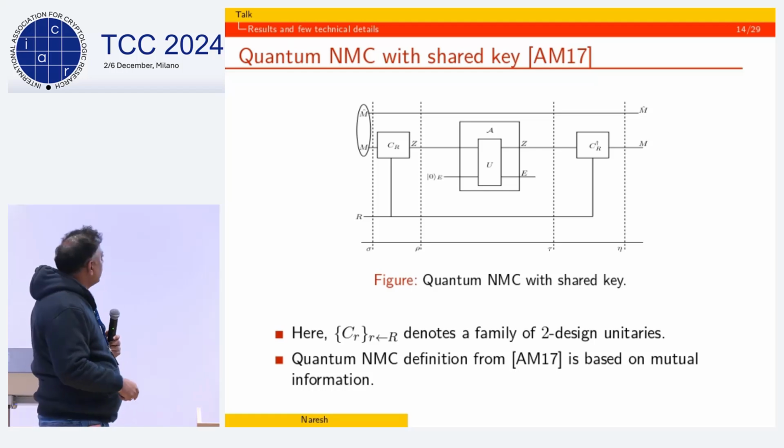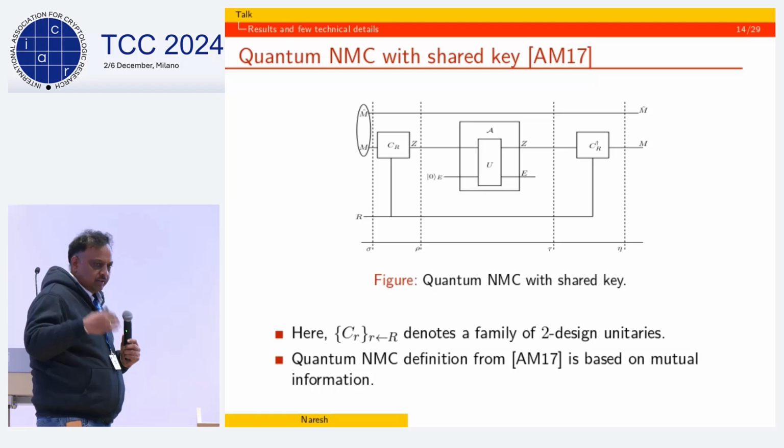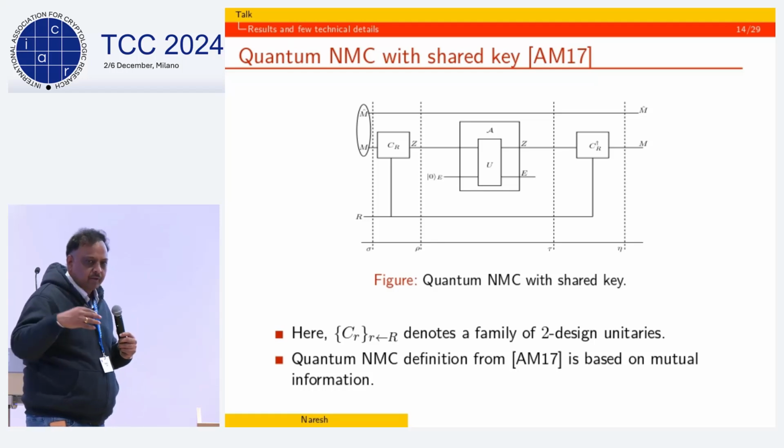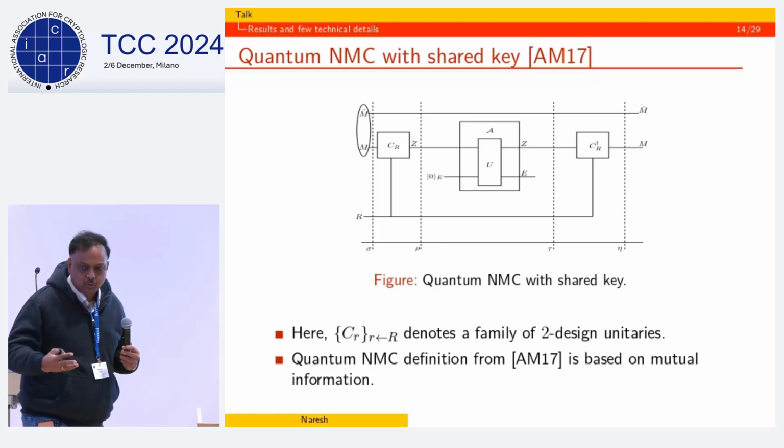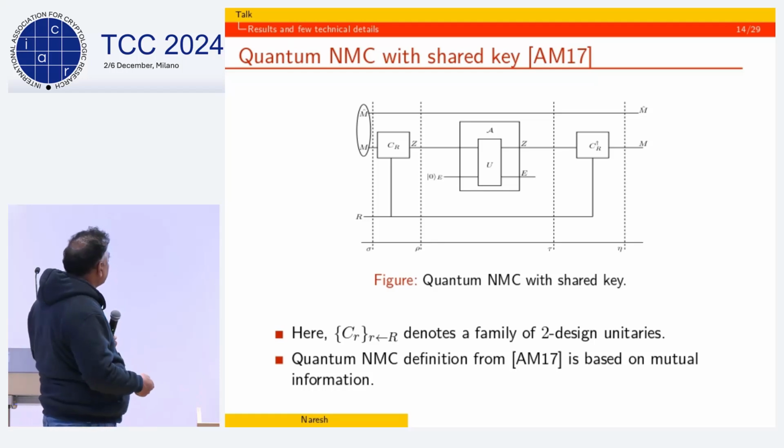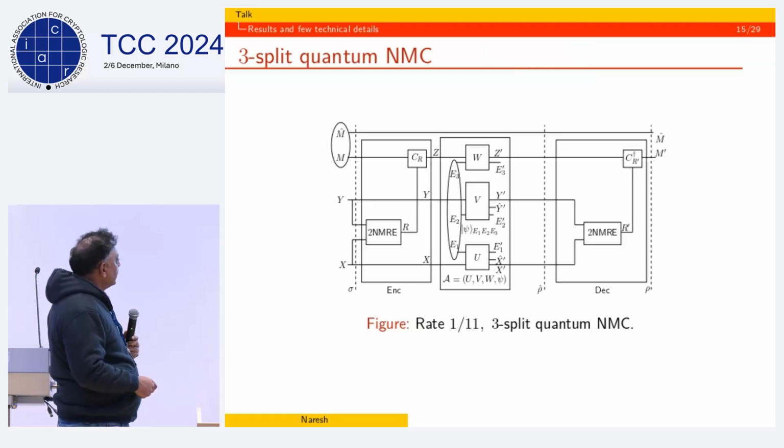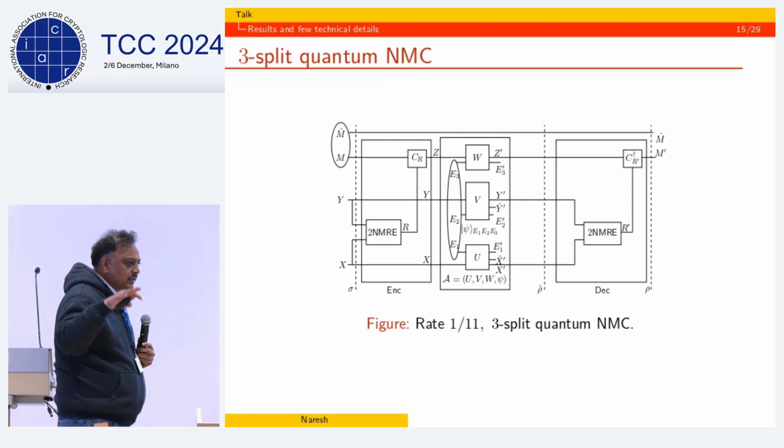Okay. So this part of it, that using a classical randomness R, we apply a random Clifford to protect the quantum message, is also what we do, right, as well. However, now, okay, so before we get to the two-split case, let's consider the three-split case first for simplicity.